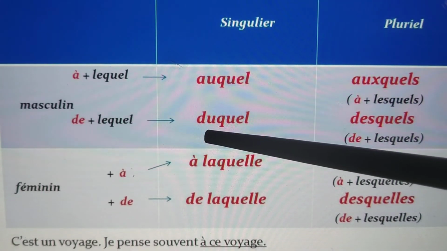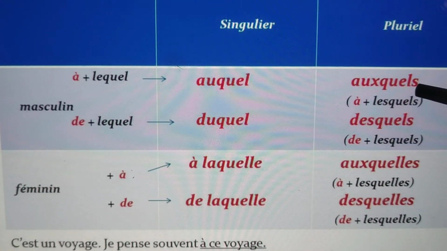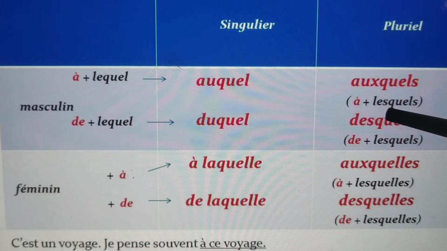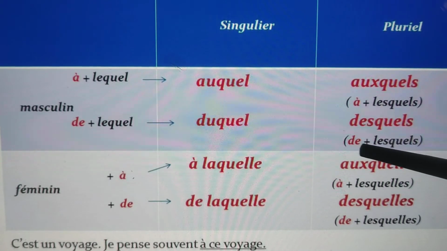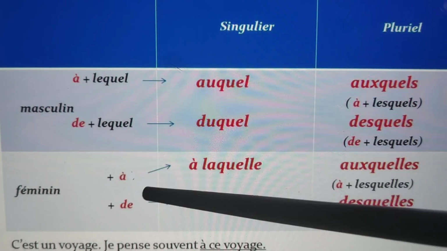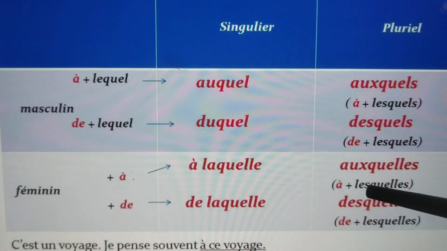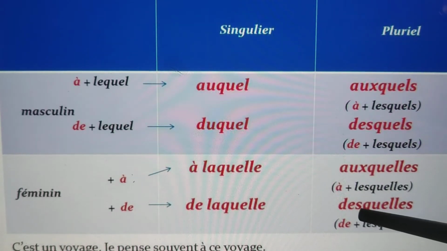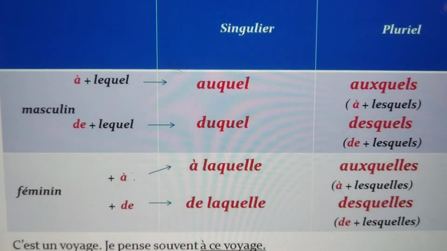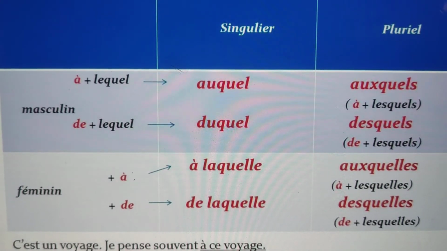It is one of the important things. Then in the plural, à plus lesquels becomes auxquels, de plus lesquels becomes desquels. With the feminine form, we write à laquelle, de laquelle. In the plural, à plus lesquelles becomes auxquelles, de plus lesquelles becomes desquelles. Is it clear? Remember, with à and de, when we are combining the pronom interrogatif, we have to apply the rule of contracted articles.